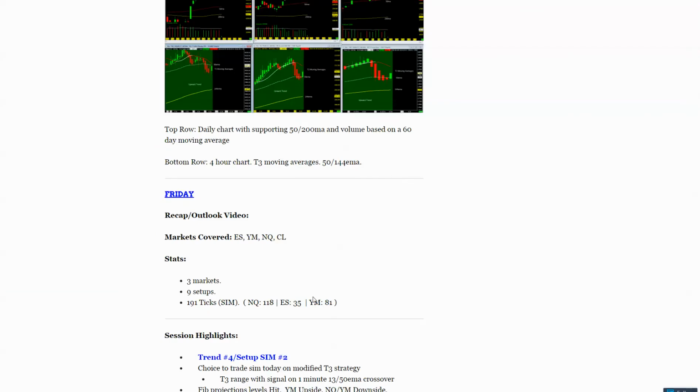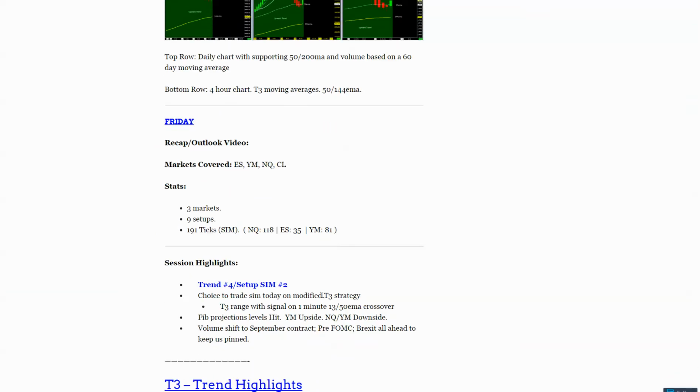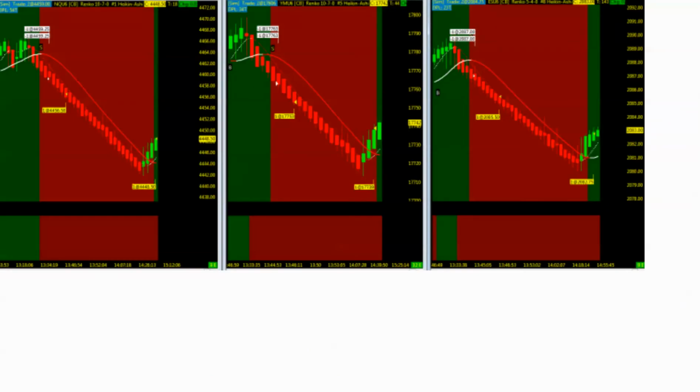So today, Friday, trading on a modified T3 strategy, just trying it out. So went with the setup on the sim platform here, for a total of 191 ticks on this modified strategy on the three indices. We'll take a look at crude here in a moment. It was trend number 4 of the day on setup number 2.